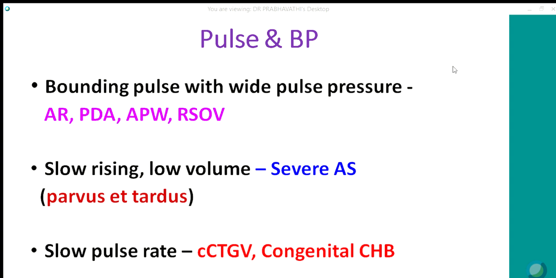Slow rising, low volume pulse indicates severe aortic stenosis. In children, it may be difficult to appreciate because of the hyperdynamic circulation, and associated AR also masks the finding. Slow pulse rate is seen in congenital corrected transposition or congenital complete heart block.